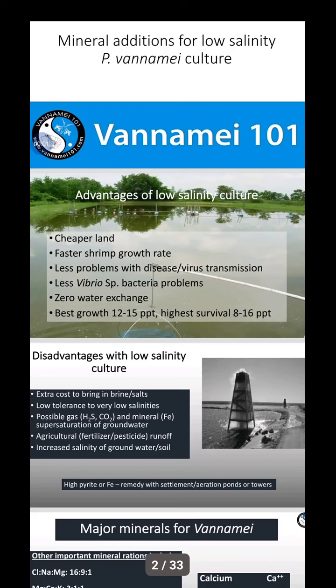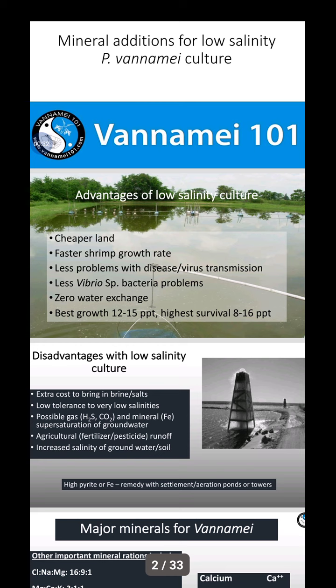Today I am going to explain the topic: mineral additions for low salinity Penaeus vannamei culture. Advantages of low salinity culture: cheaper land, faster growth, fewer problems with disease and virus transmission, less Vibrio species bacterial problems, zero water exchange, best growth at 12 to 15 ppt, highest survival at 8 to 16 ppt.